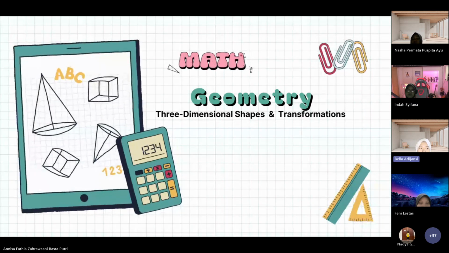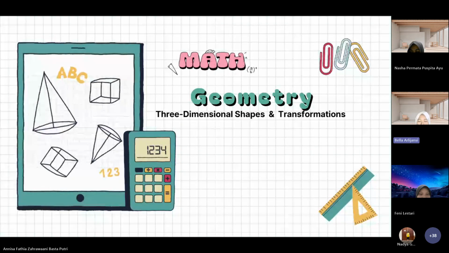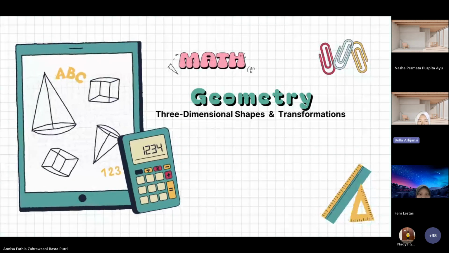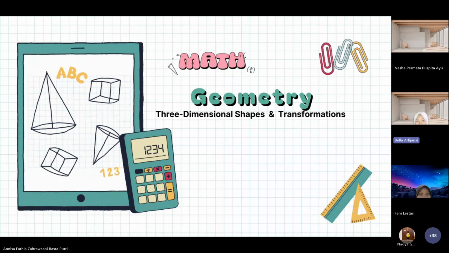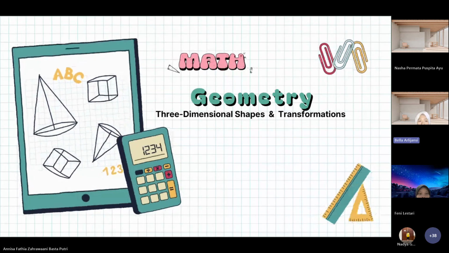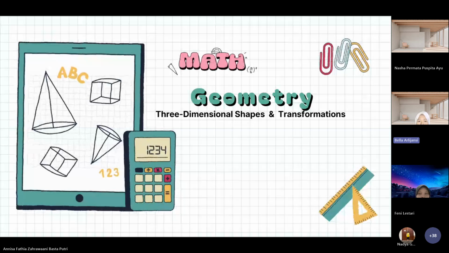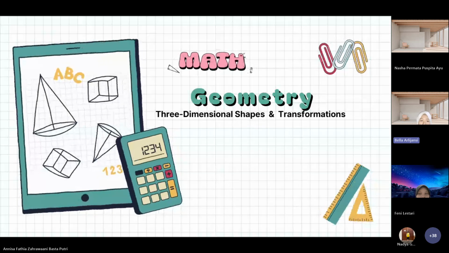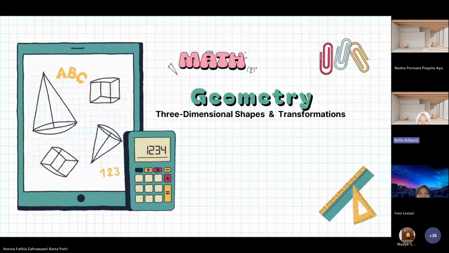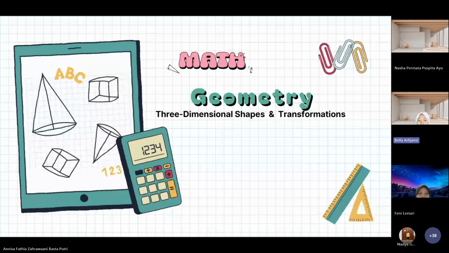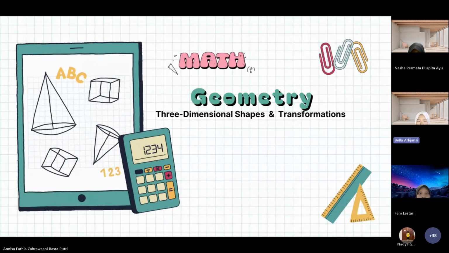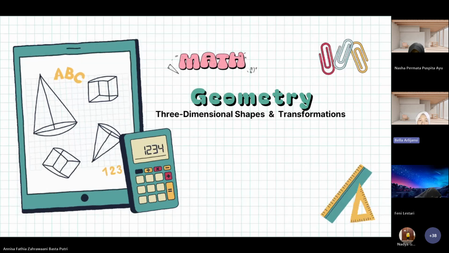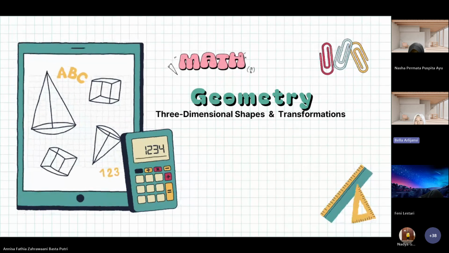Thank you, Siva. Okay, everyone, in this presentation, I will explain about three-dimensional shapes and geometry transformation. We will learn about solid shapes, their characteristics, volume formulas, and also how shapes can be moved, rotated, reflected, or resized through geometry transformation. Next slide.